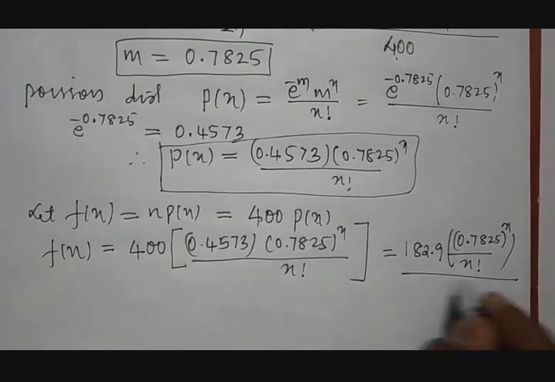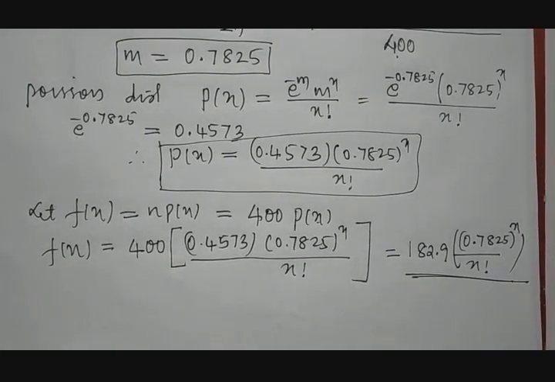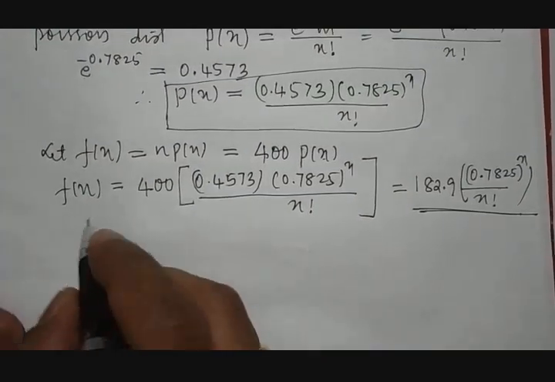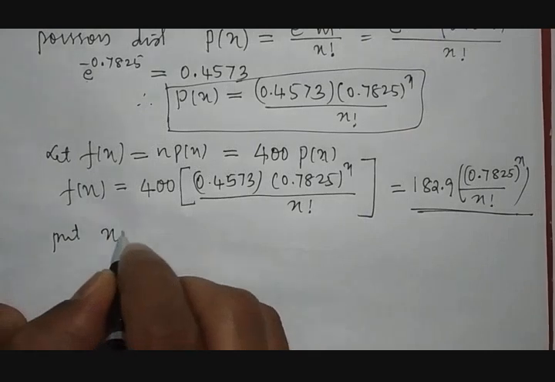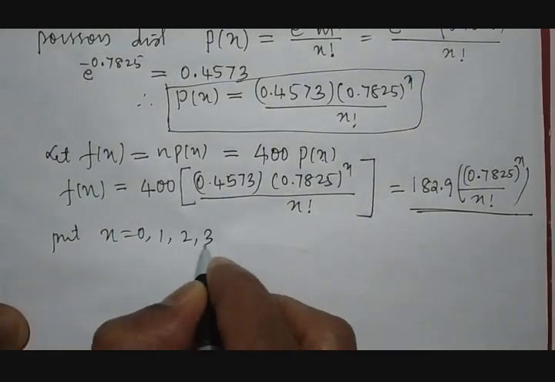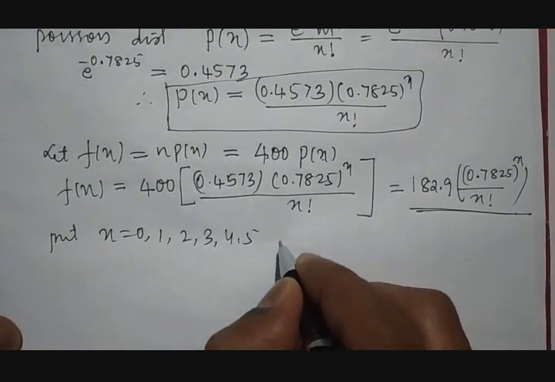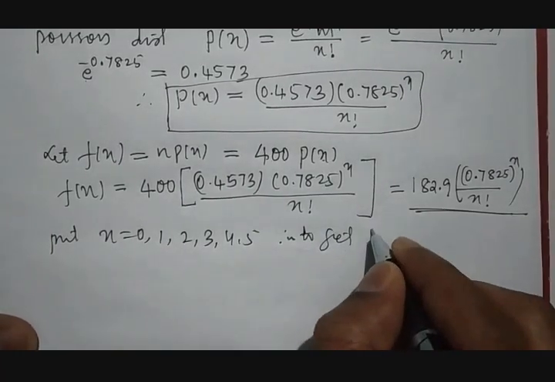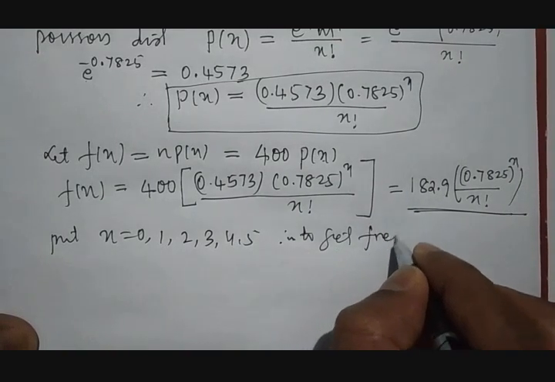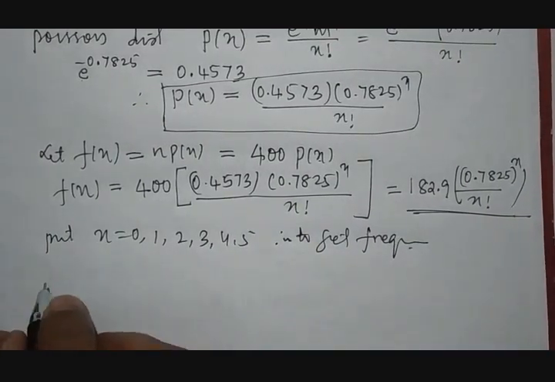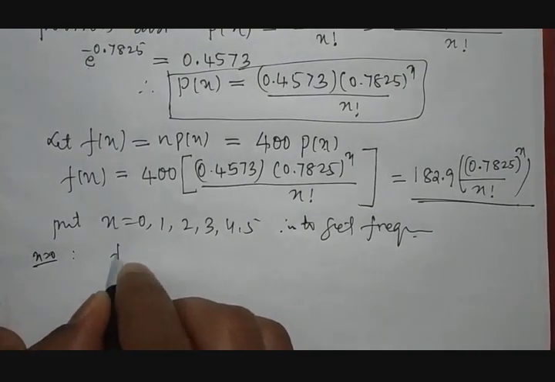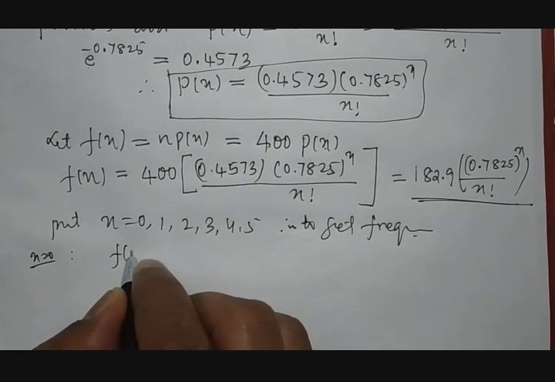Now just keep on replacing the value of x. What values of x are given? 0, 1, 2, 3, 4, 5. Therefore, put x equal to 0, 1, 2, 3, 4, 5 in this equation to get the value of f of x, that is nothing but frequency. Okay, so let us put x equal to 0. If x is equal to 0 is substituted, then f of 0 becomes the calculation.